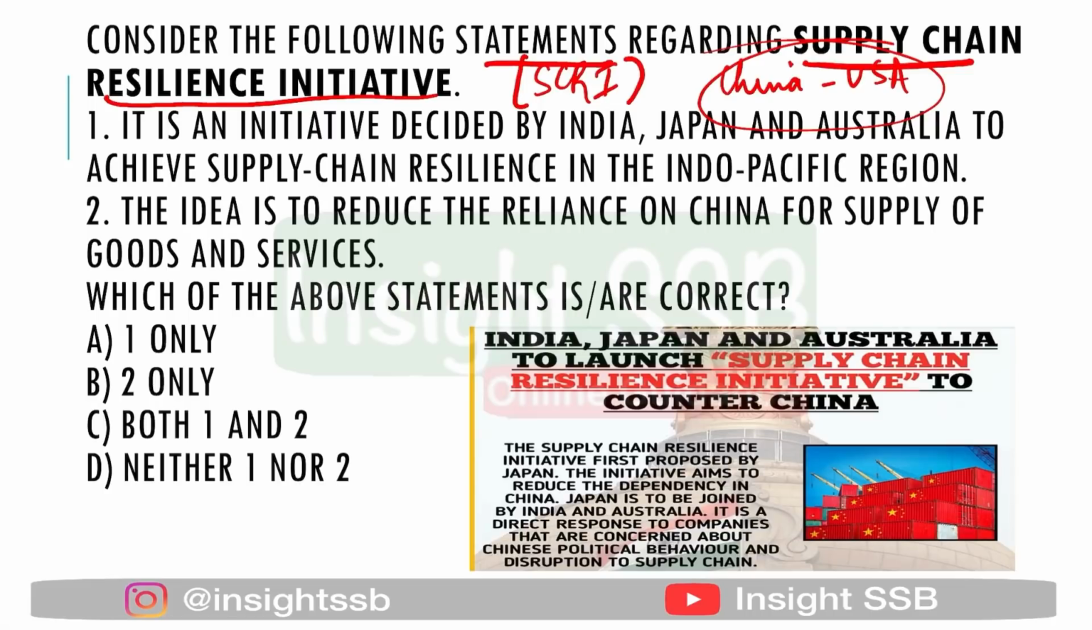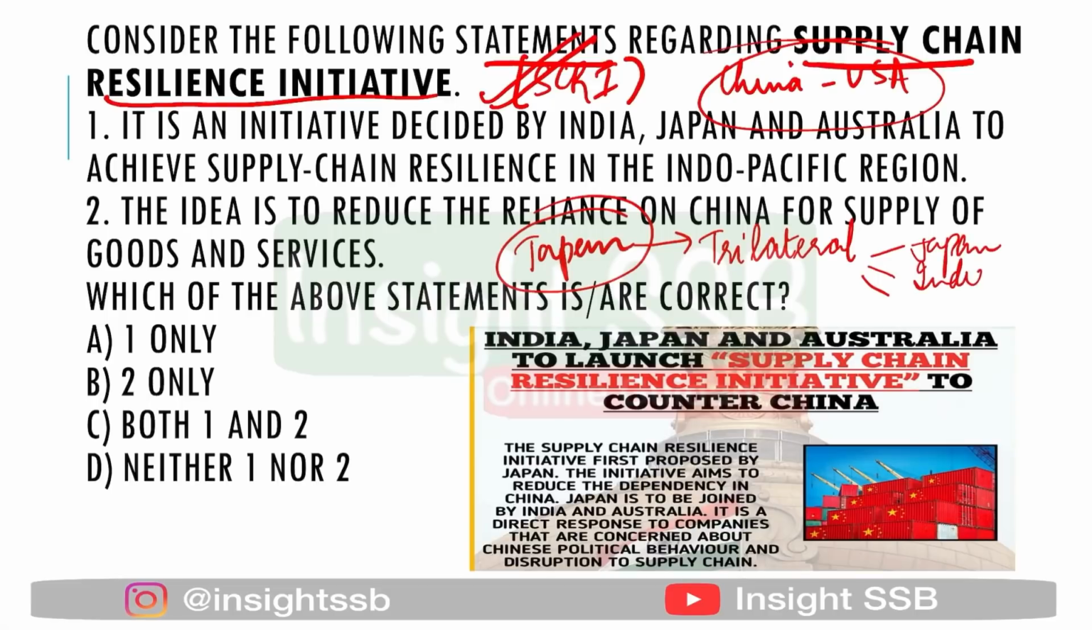Supply chain means be it goods or be it services. So the supply chain for the same has been affected a lot. So Japan has started this initiative, which we also term as SCRI, and it is a trilateral approach. Trilateral approach means there are a total of three countries included in it for the current status, that is Japan, India, and Australia. Okay, these are the three nations that are there.